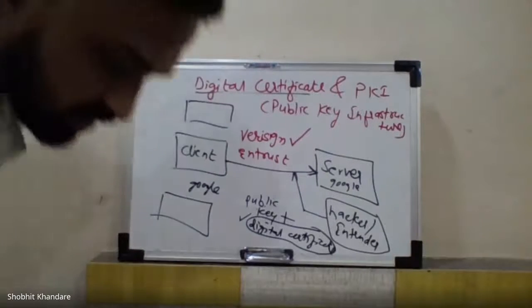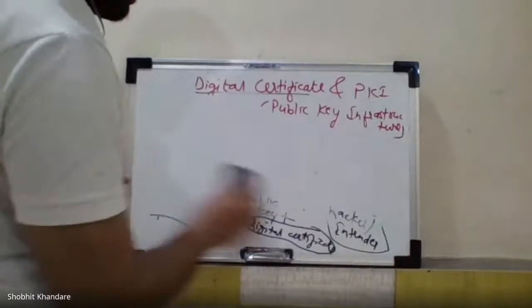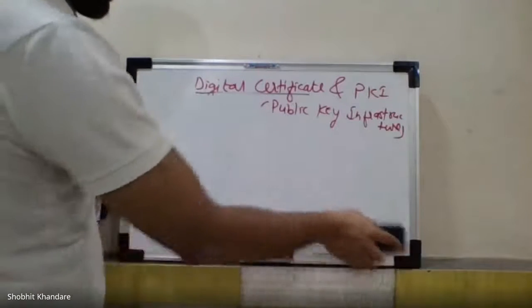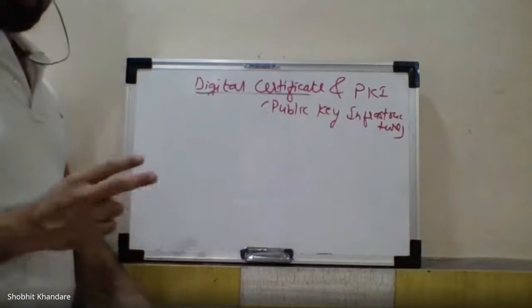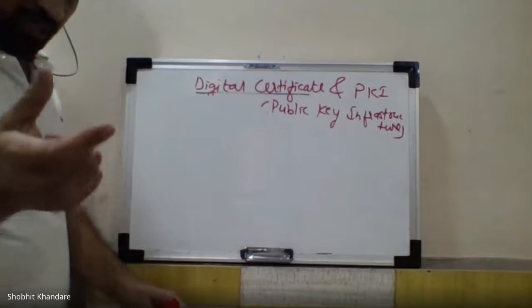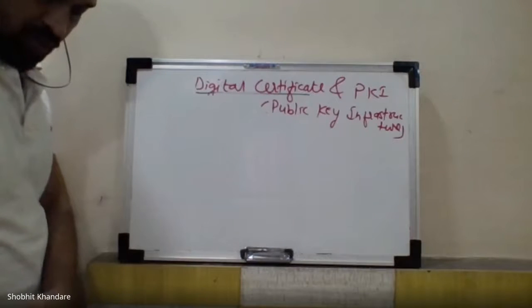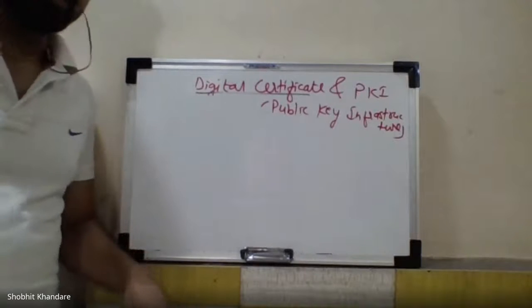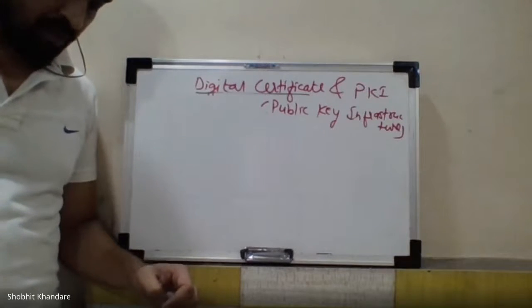So when we were looking at X.509, the first block was the user's public key plus the user ID, the user public key and the user ID. So it establishes the relation between a user and the public key. It must be issued by a trusted entity.